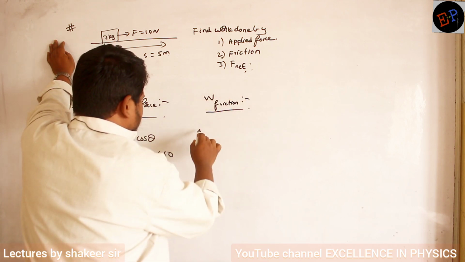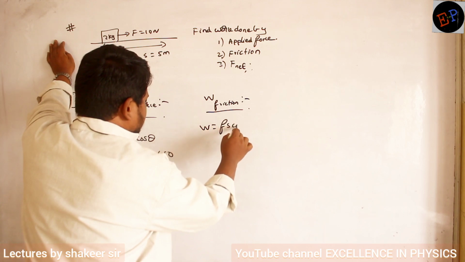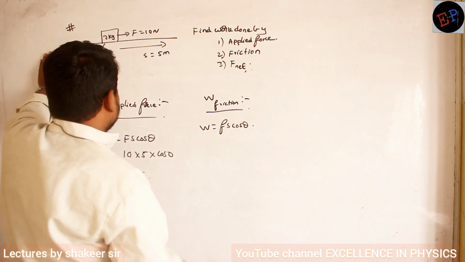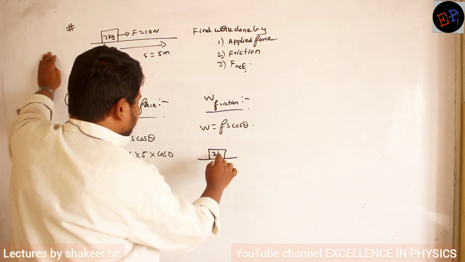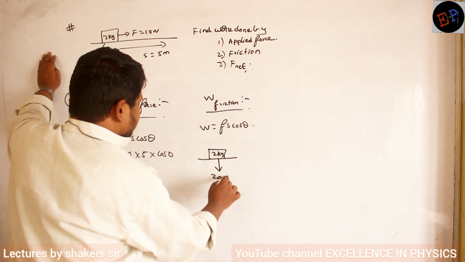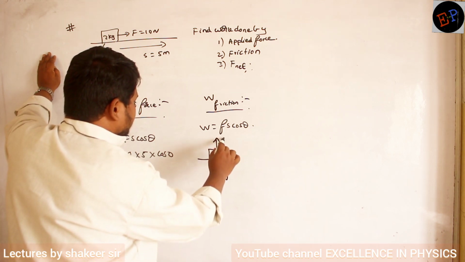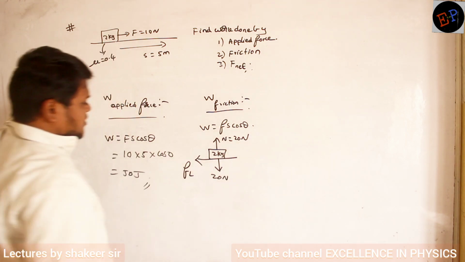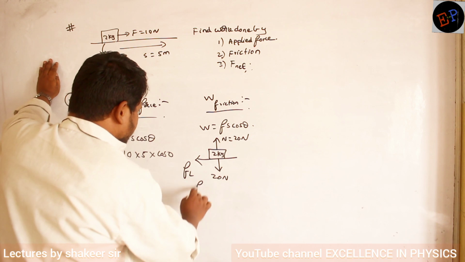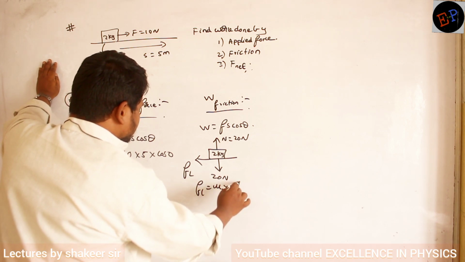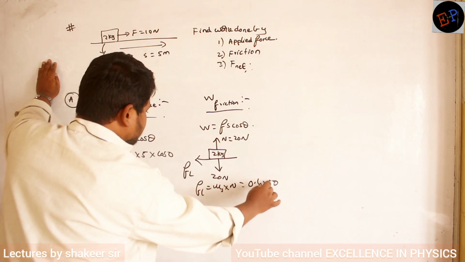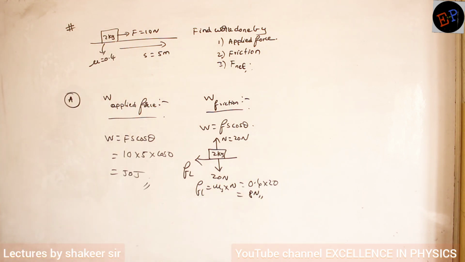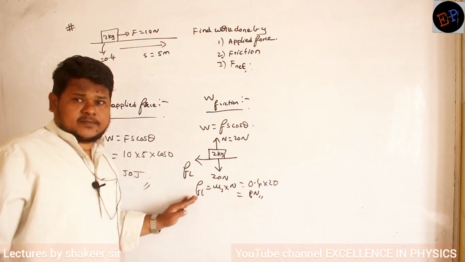So work done by friction, again F s cos theta. Small f indicates frictional force. Clear now? Friction is how much? This is a 2 kg body. Weight of this body is 20 Newton. 20 Newton falls on the ground, so normal reaction is also 20 Newton. If the body is in movement, definitely limiting friction should have developed. Limiting friction value is how much? It is mu s into N. So mu s value is 0.4, normal reaction is 20. So 0.4 times 20 is 8 Newton, the limiting friction.